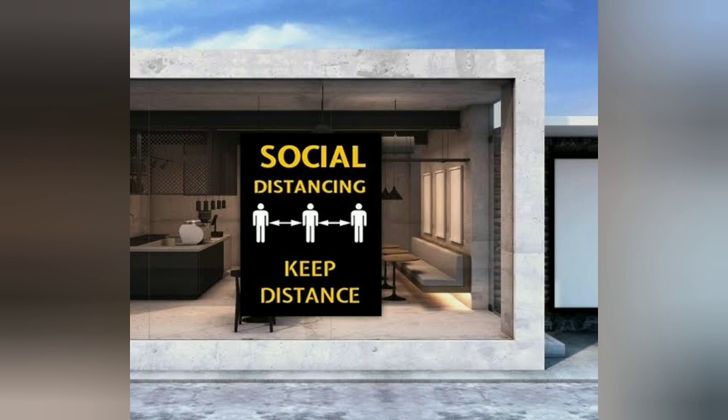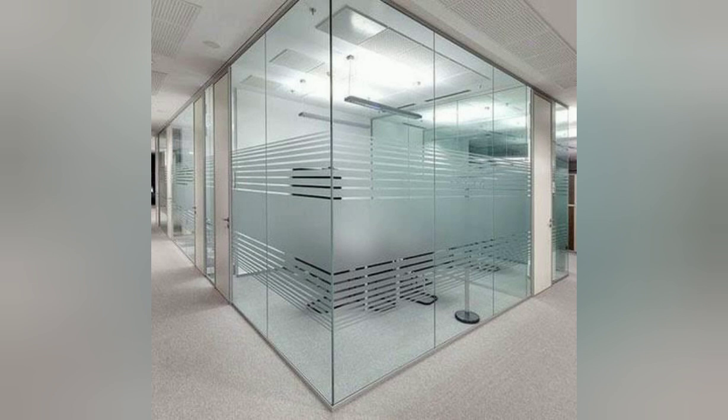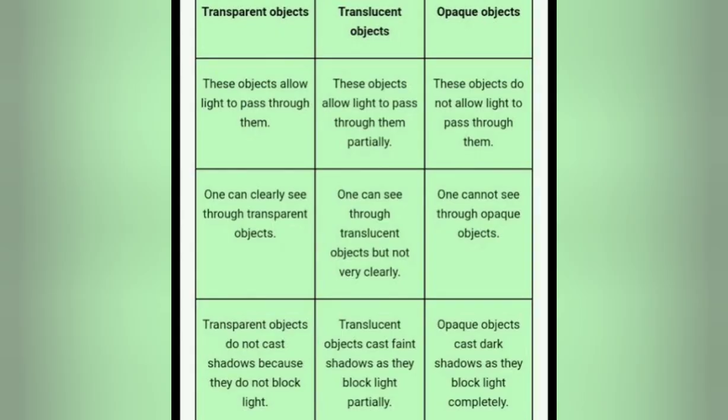You have already come across these glasses when you go to the market or various offices, or maybe some principal's cabins or administrative offices. They have this kind of glass, wherein a part of it is transparent where you can see through, and a part of it is translucent where you can partially see what is happening. So this is a basic example I can give.